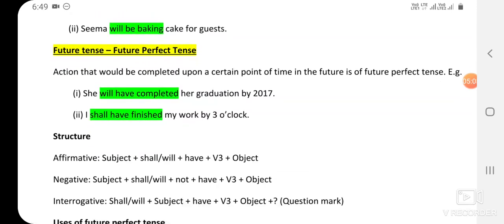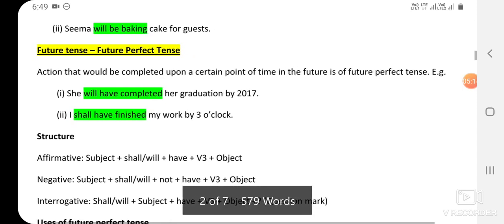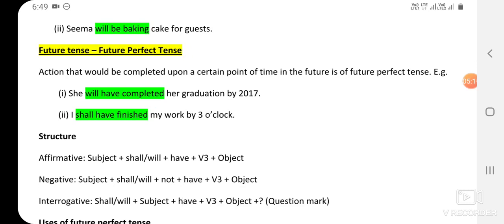Next, future perfect tense. An action that will be completed upon a certain point of time in the future is of future perfect tense. For example, she will have completed her graduation by 2017. Since this is an old year, we can say she will have completed her graduation by 2022.